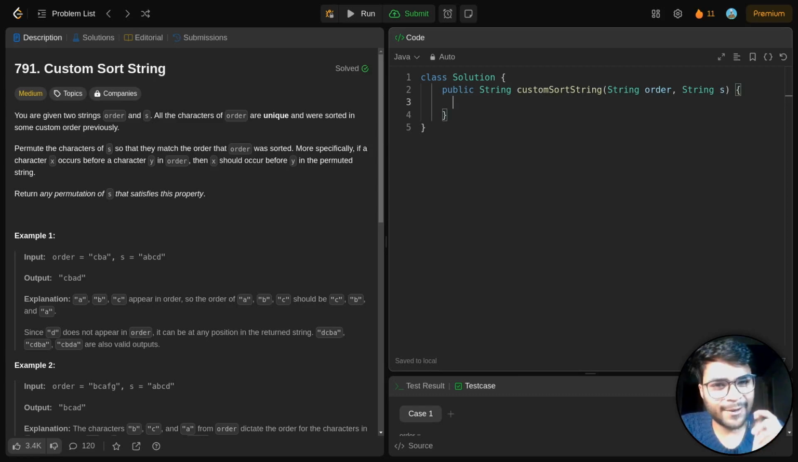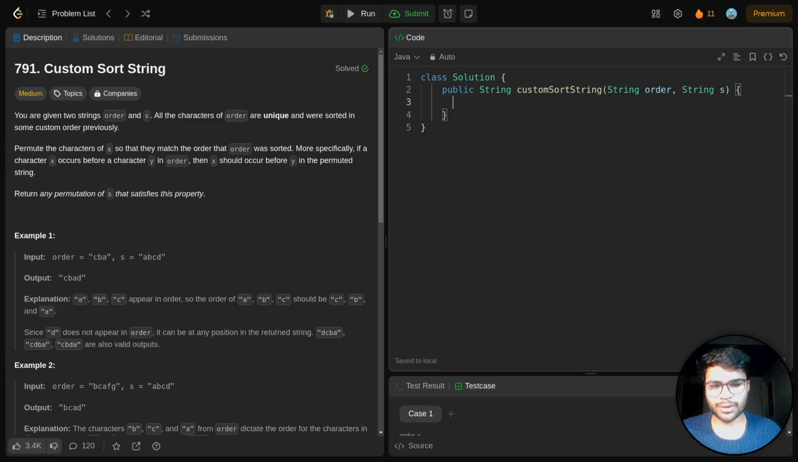Today, finally, we'll be solving a medium level question. The question is Custom Sort String. Let's read what the question says. We are given two strings, order and a string s. Order has unique characters which are sorted in a custom order. What we have to do is sort the characters inside string s in that custom order which is given to us in the string named order.